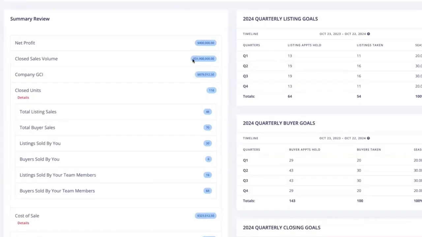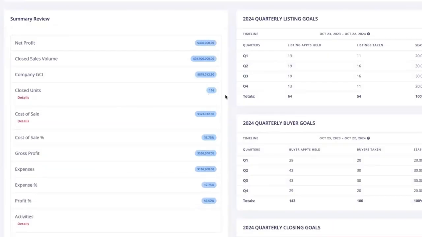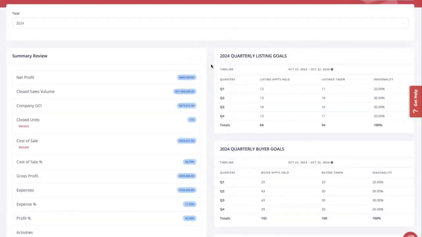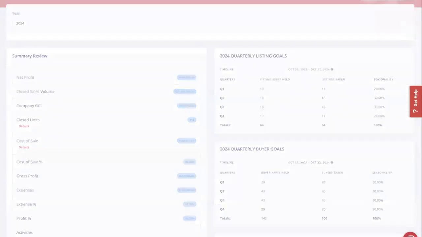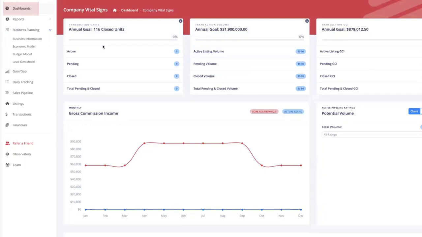I think we can do $32 million. I think we could do around 120 sales. That means my net profit goal is going to be somewhere around $400,000. Okay, so now we have set up your business information. We've done your team members, we've done your users, and we got your economic model set up. You're officially in the system. If you click on dashboard, you're set up. All you need now is to put data in the system for all the reporting to work.